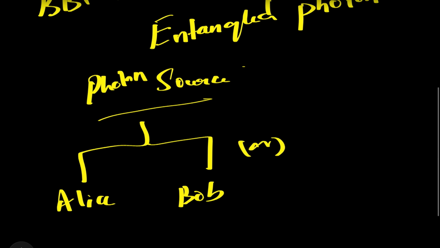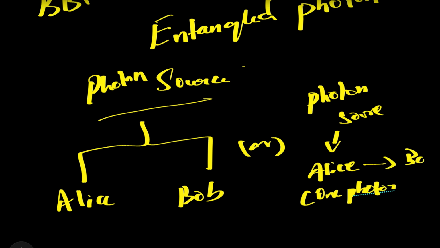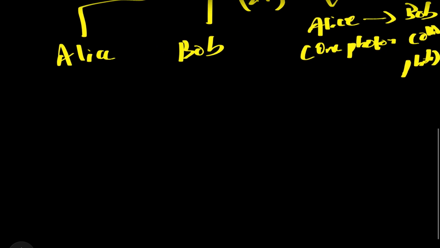Or we can also say this photon source could be Alice herself. She'll keep one photon, and the other she'll share to Bob. So this is how the pair of entangled photons is used.